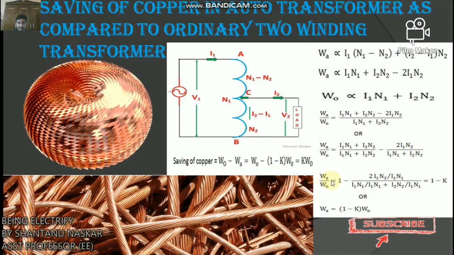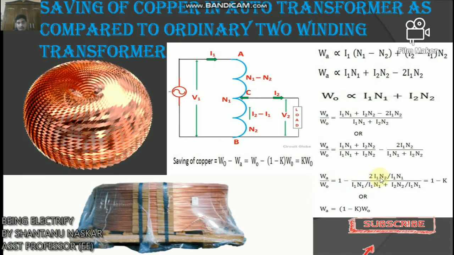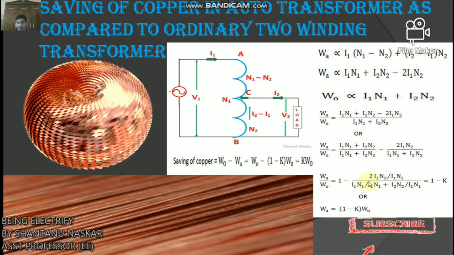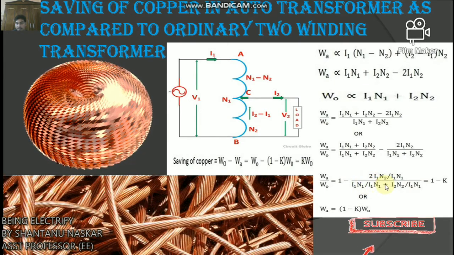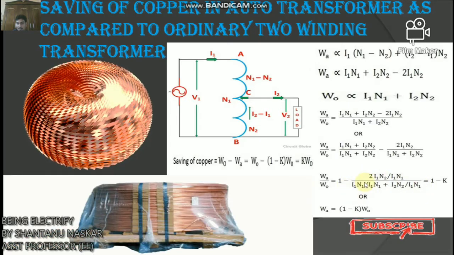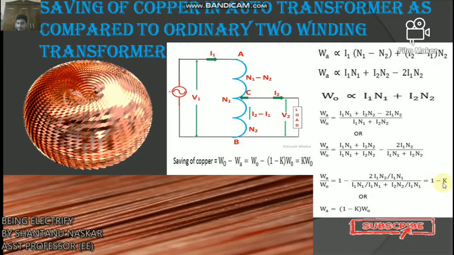From here we can write WA by W0 equals 1 minus 2 I1 N2 by (I1 N1 plus I2 N2), which, dividing by I1 N1, equals 1 minus K.